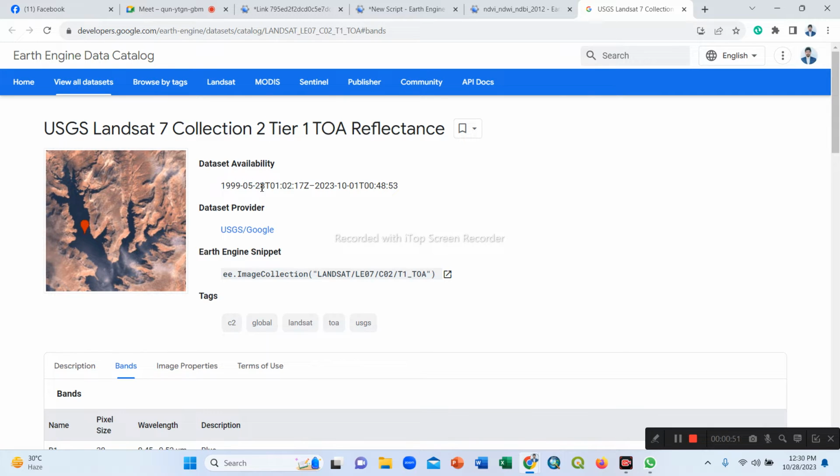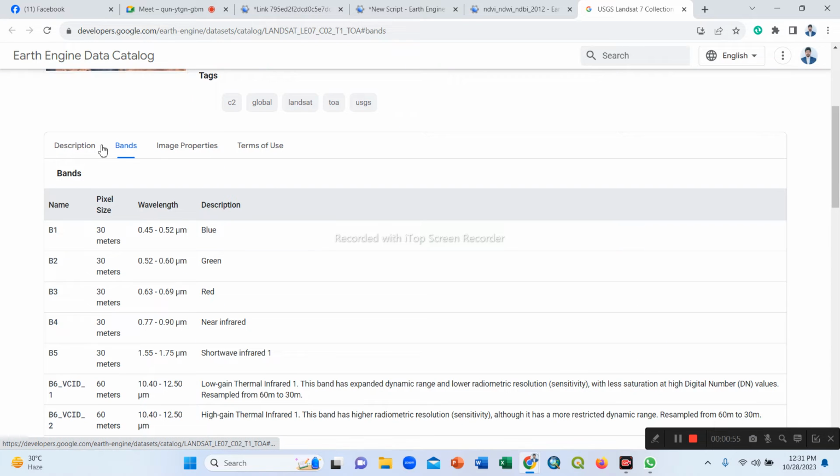We use the same band combination. B1 is blue, B2 is green, B3 indicates the red band, B4 indicates the near infrared band.